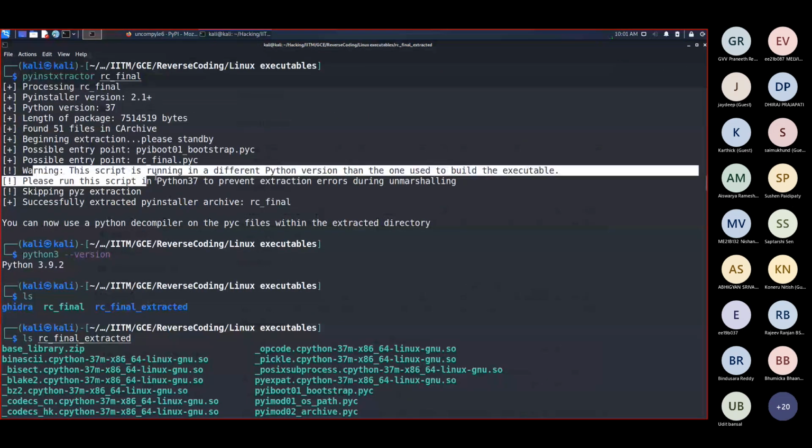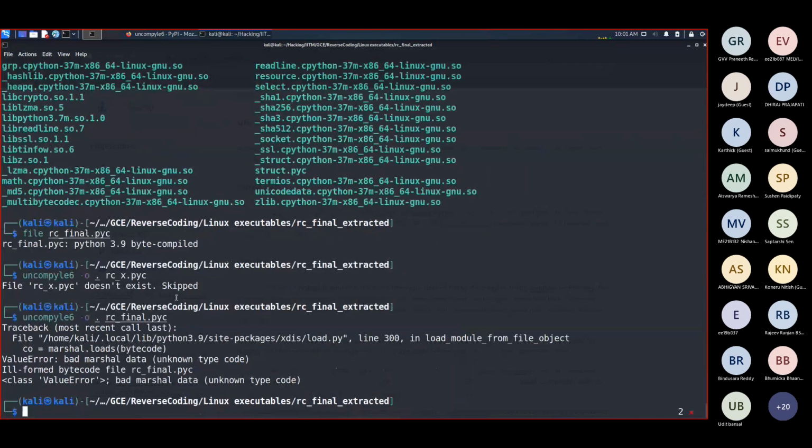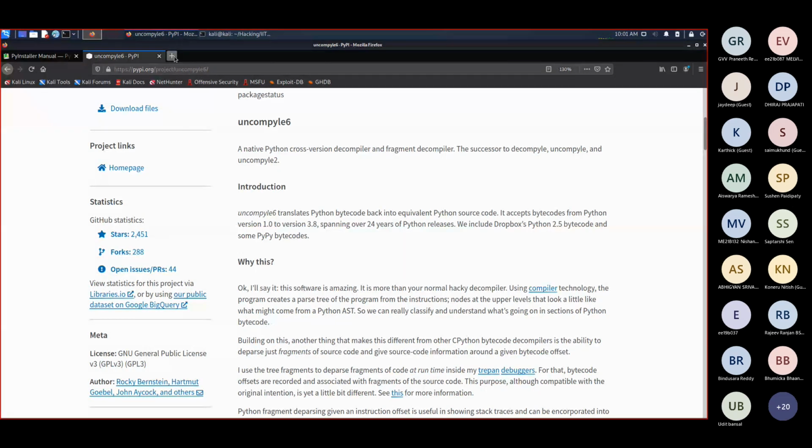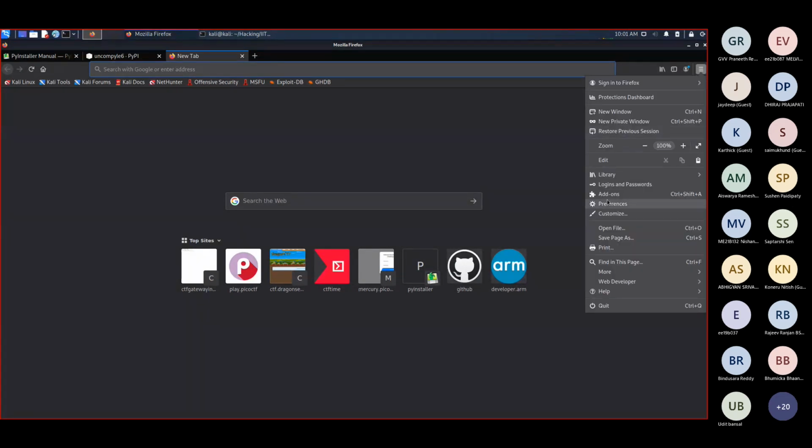So you're supposed to modify the header of this file so that it becomes Python 3.7. It's not as easy as just typing a few commands and boom, you are in. Now to modify headers, I have a page where the headers are listed. There's a repository where the headers are listed. Just a second, I'll search for it in my bookmarks.